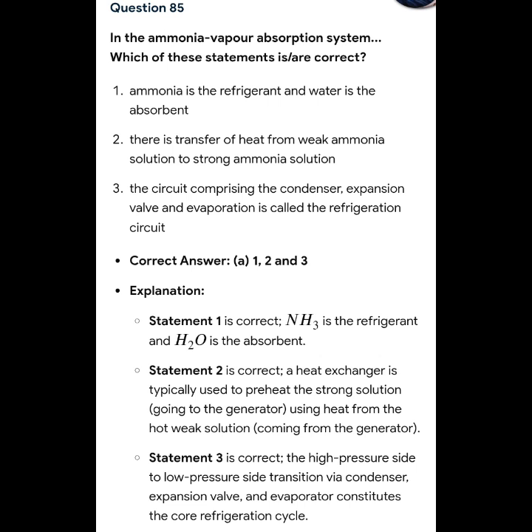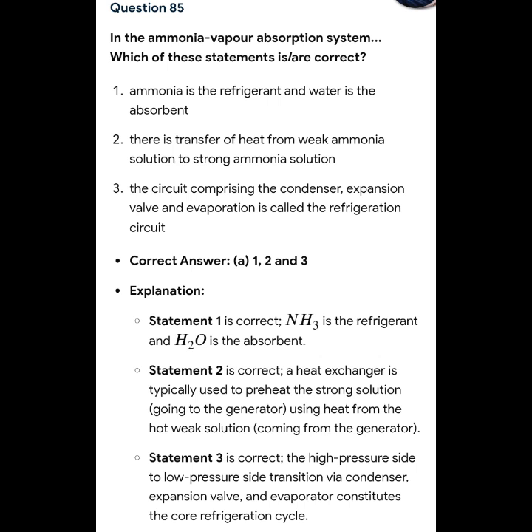So the explanation is, statement number 1 is correct. NH3 is the refrigerant and H2O is the absorbent. Statement number 2 is correct. A heat exchanger is typically used to preheat the strong solution going to the generator using heat from the hot weak solution coming from the generator.